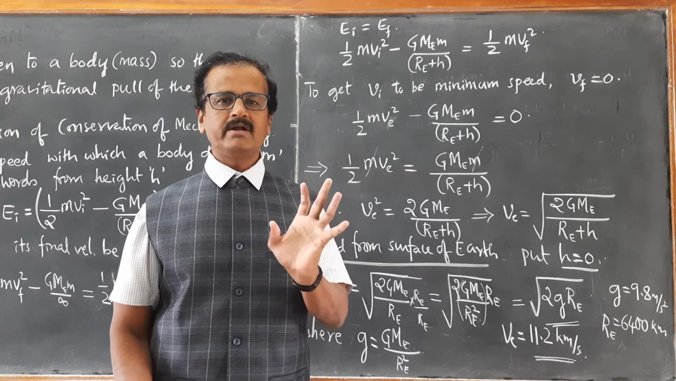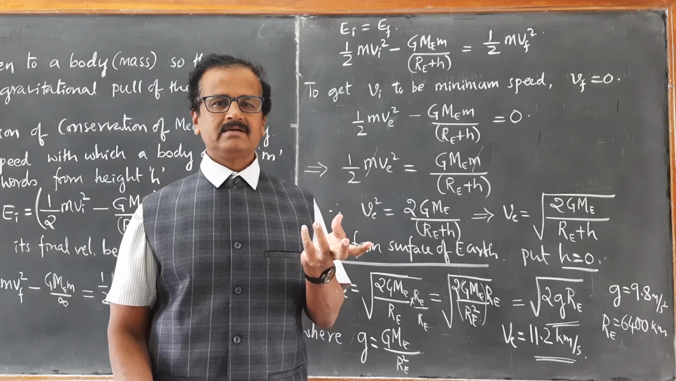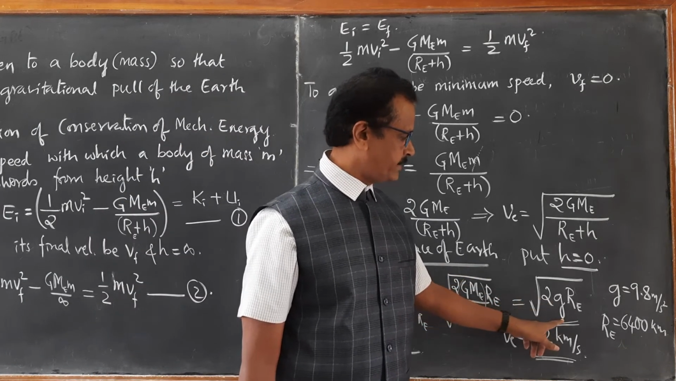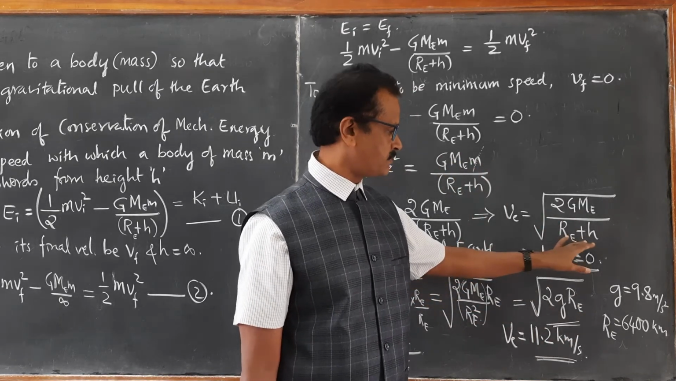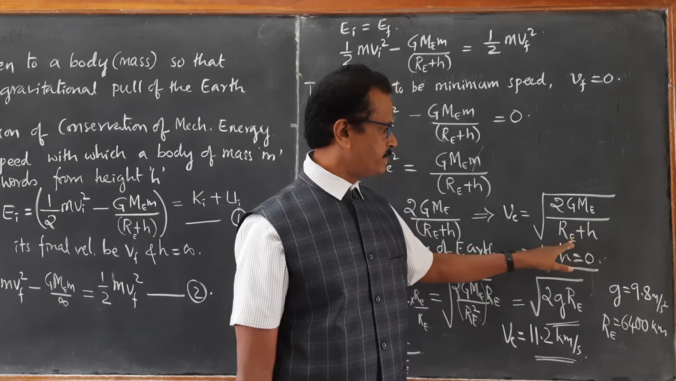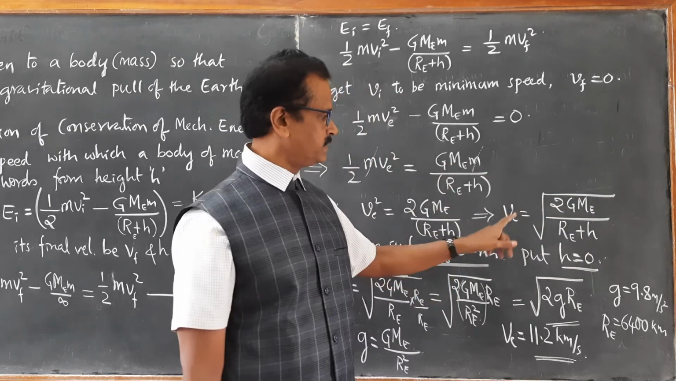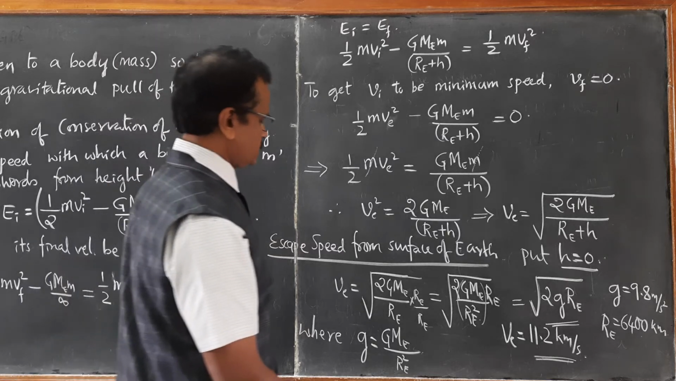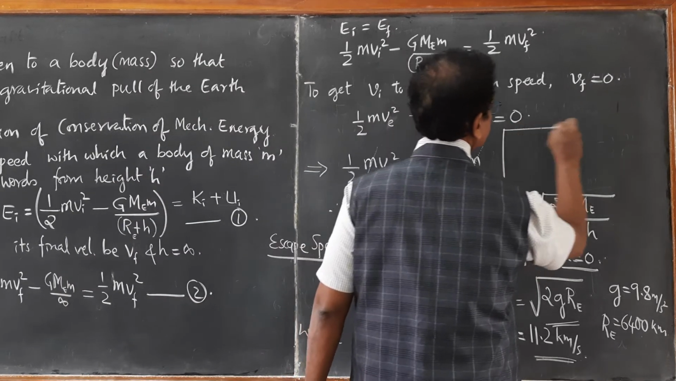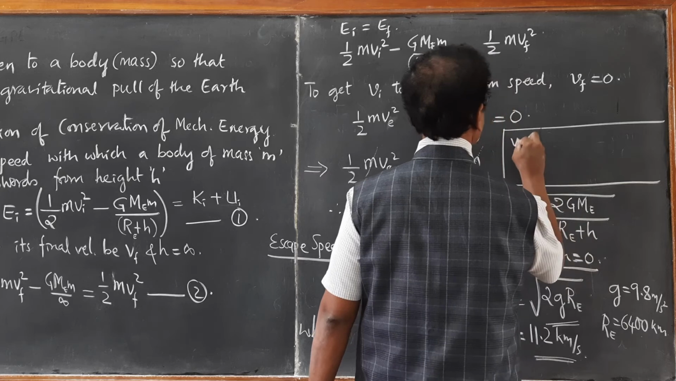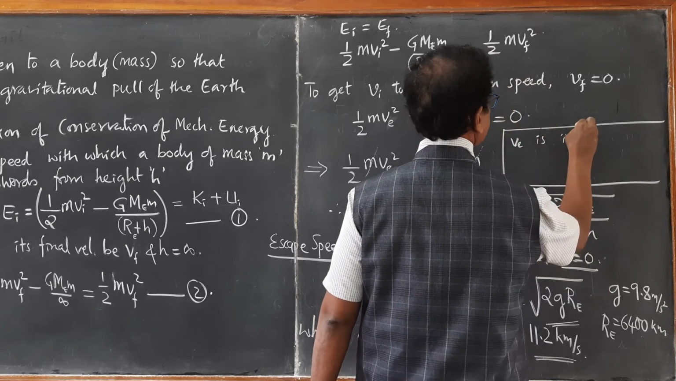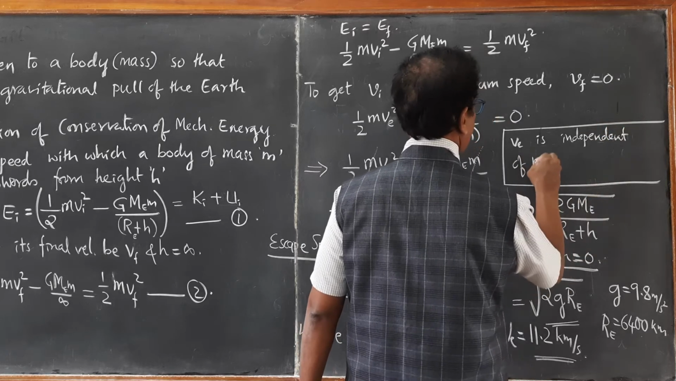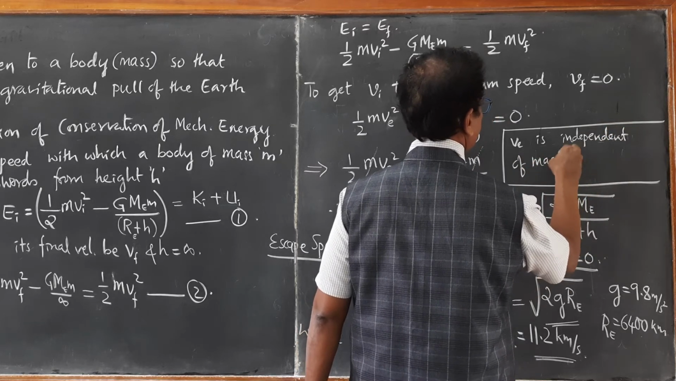Escape speed does not depend on the mass. It just depends on acceleration due to gravity and the radius of the Earth. If it is projected from a certain height, then it depends on the height, and the escape speed will be a little less there. That is evident from this discussion. So you can conclude VE is independent of the mass m of the object.